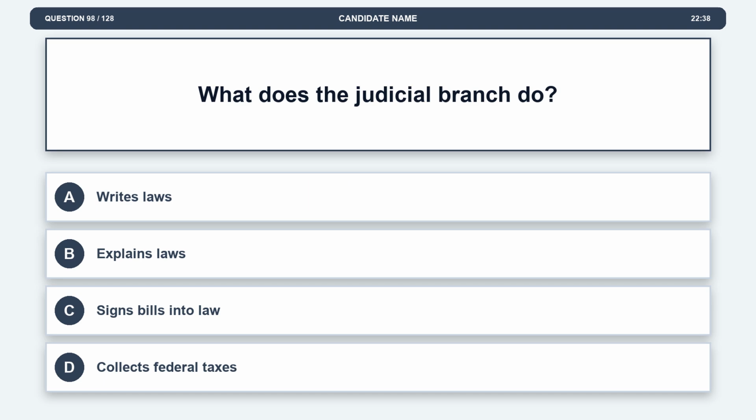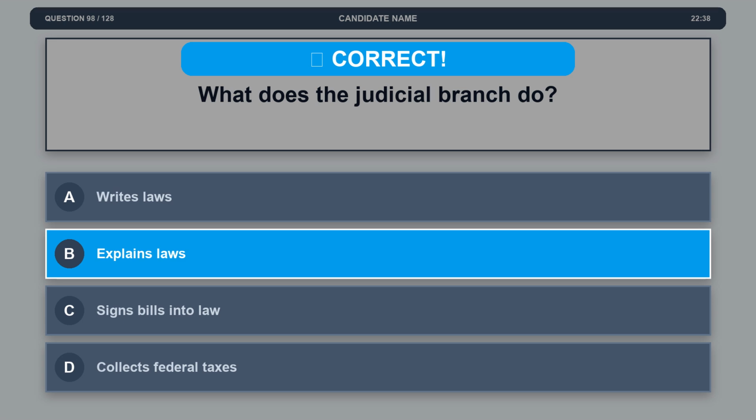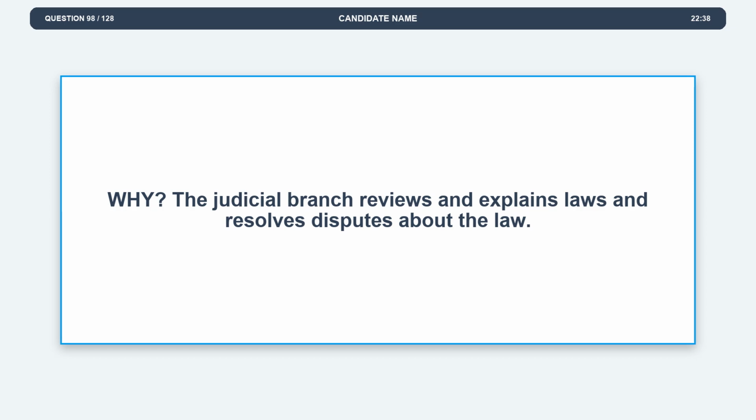Question 98. What does the judicial branch do? Option A, writes laws. Option B, explains laws. Option C, signs bills into law. Option D, collects federal taxes. The correct answer is option B, explains laws. Explanation: the judicial branch reviews and explains laws and resolves disputes about the law.